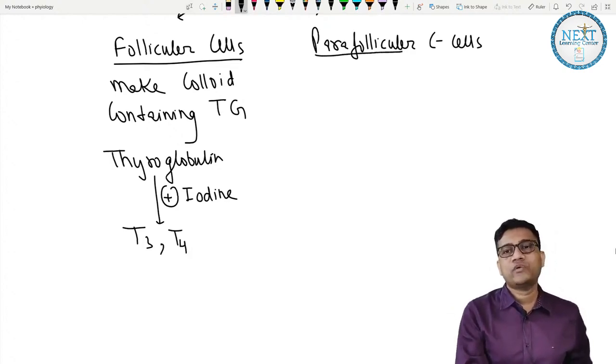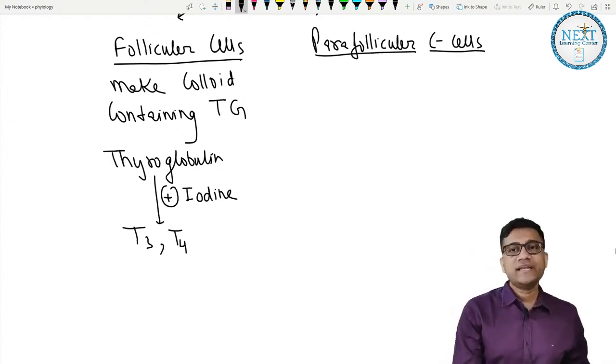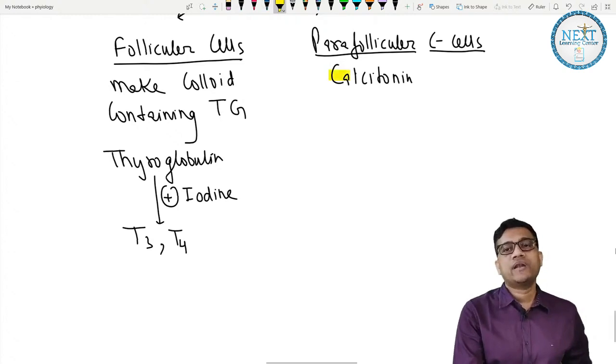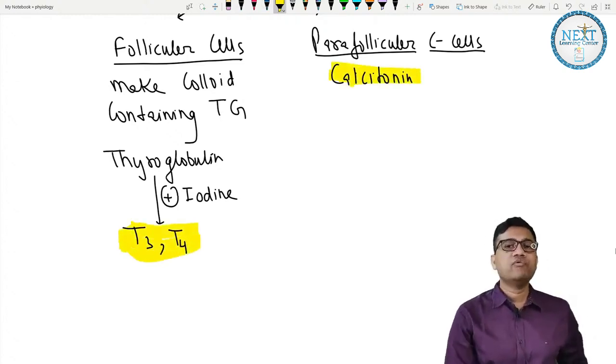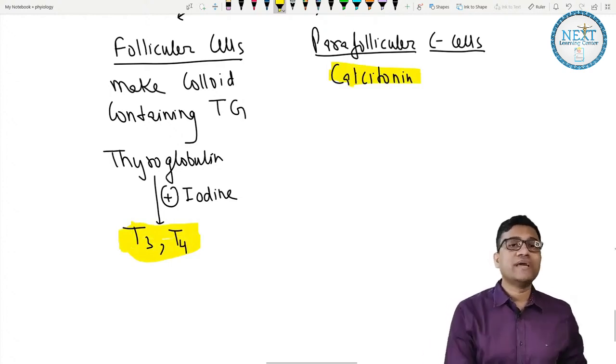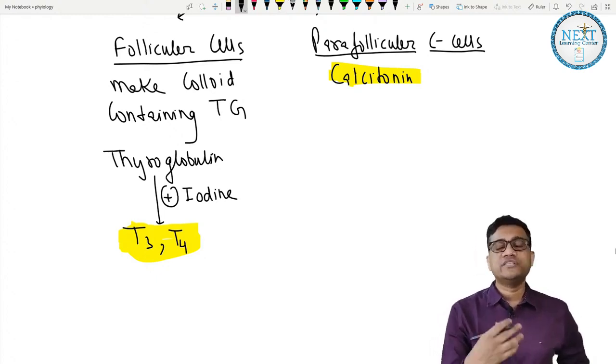Then parafollicular cells. So what happens in the parafollicular cells? It is basically making calcitonin. So remember, the thyroid gland makes three hormones. Which three? T3, T4 and calcitonin. So how to remember this hormone? Calcitonin, calcium nin or nil. So it makes calcium low.